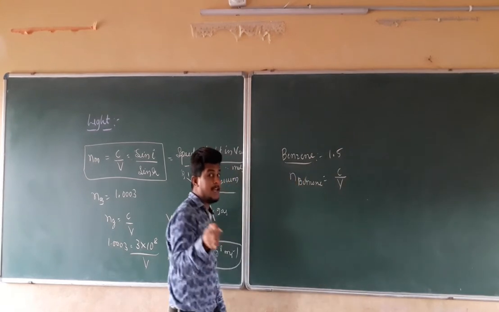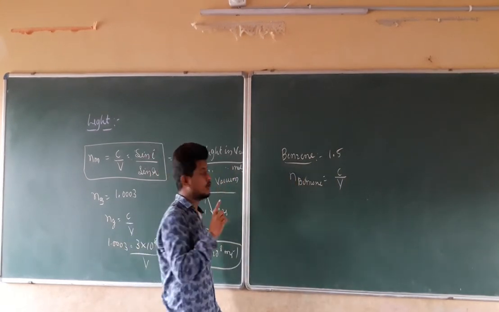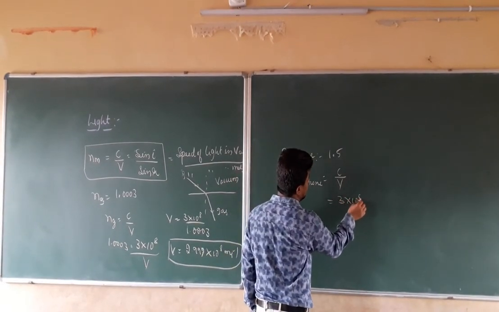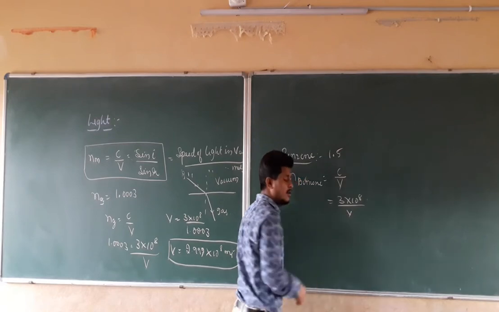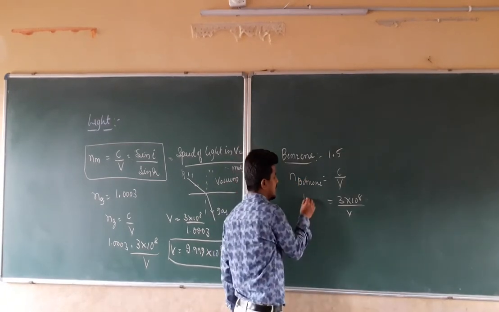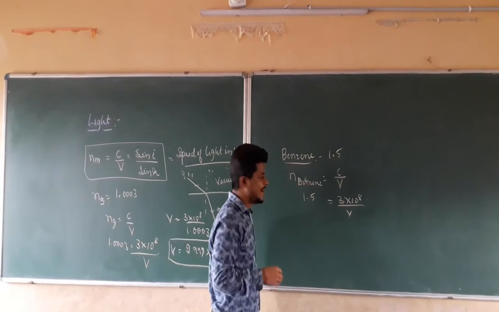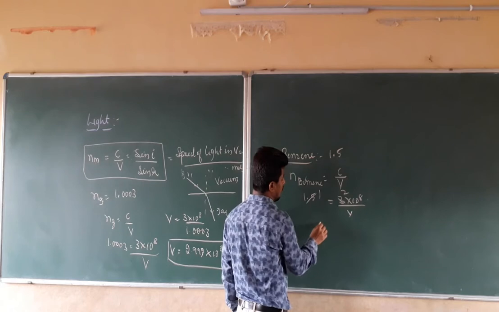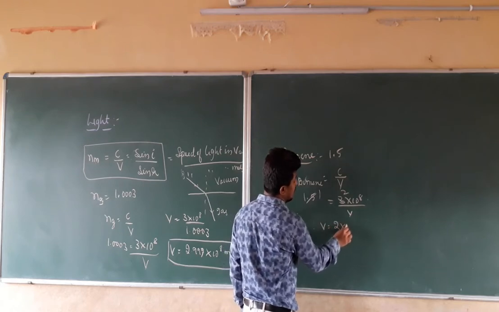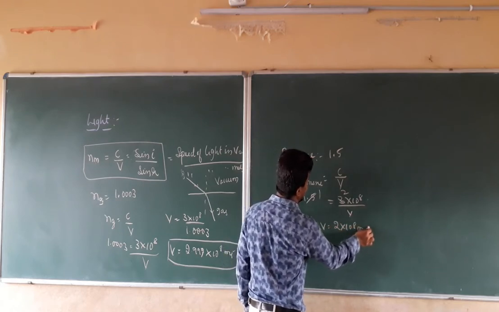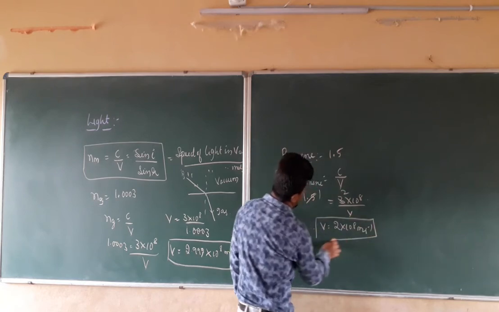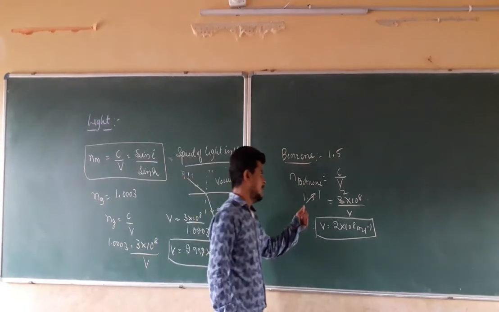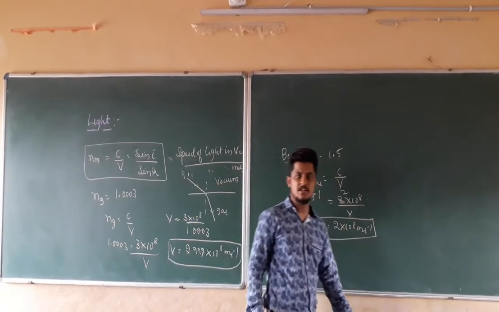We are calculating the absolute refractive index. Remember those things. What is the value of C? That is nothing but 3 into 10 raised to 8 meter per second divided by what is the value of V? We don't know. N benzene is nothing but 1.5. So I am going to do the calculation directly here. Therefore, V equal to how much? It is equal to 2 into 10 raised to 8 meter per second. That is nothing but the speed of the light in benzene is 2 into 10 raised to 8 meter per second.